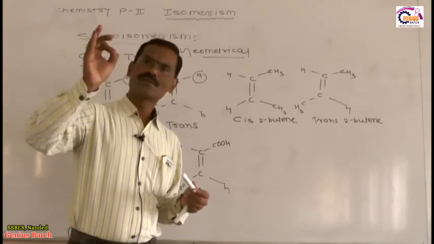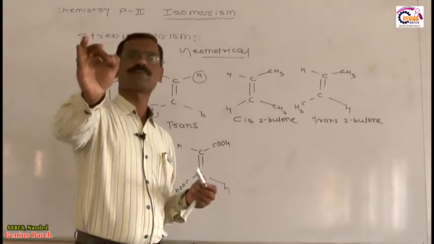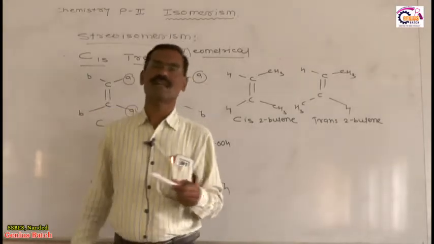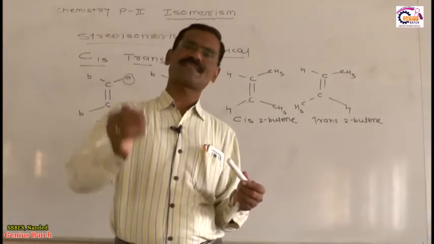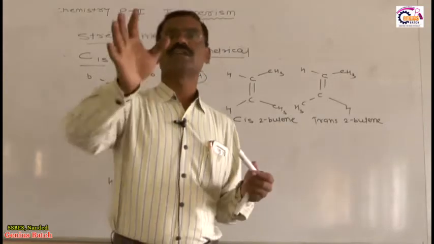If two similar groups are on the same side, then that compound is called cis, and if two similar groups are on the opposite side, then that compound is called trans, and cis and trans are a part of geometrical isomerism.